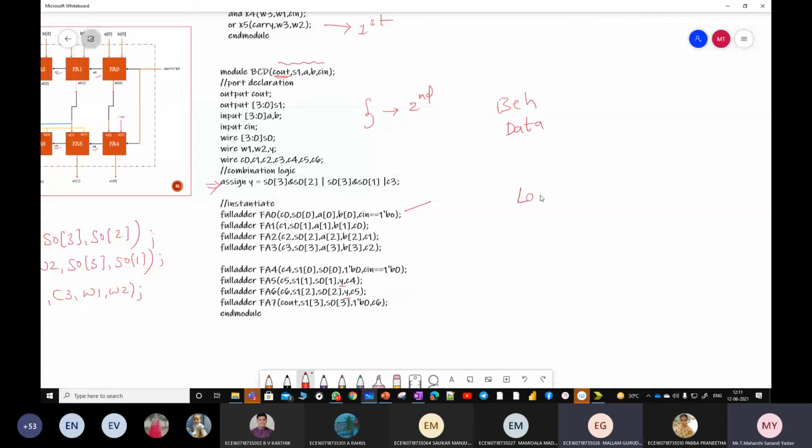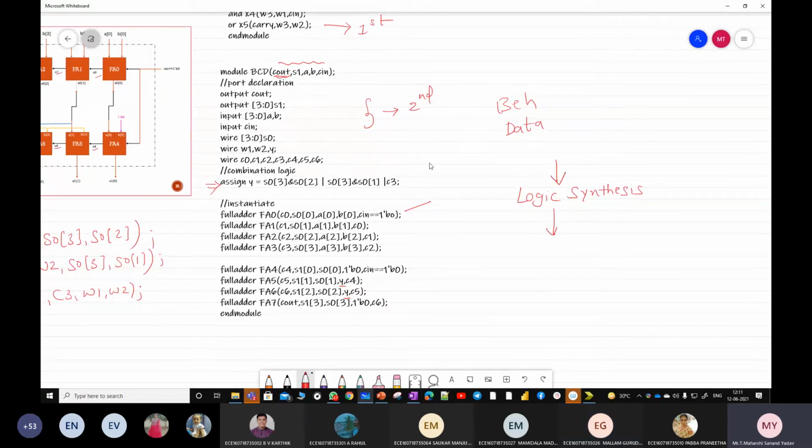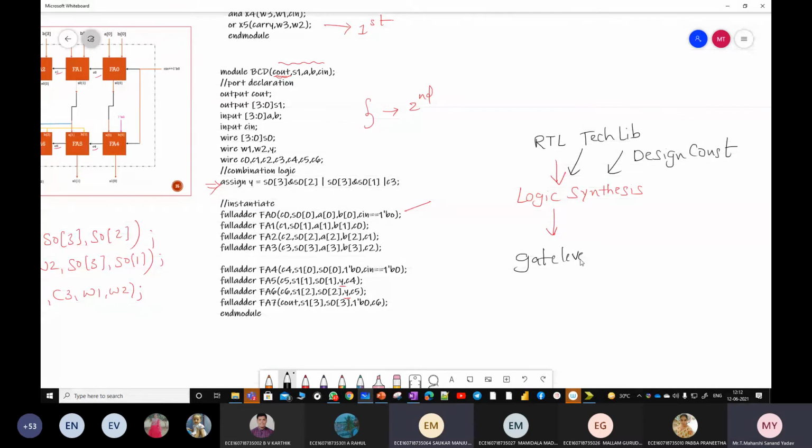After doing logic synthesis, what will be the result that I'll get? What are the inputs for logic synthesis and what will be the output? Already this topic is covered. What is the input for logic synthesis tool? Your RTL code is 1. Next, technology library. Next one is design constraints. All these are given as an input to logic synthesis tool. And what will be the output after logic synthesis? Gate level netlist. Gate level netlist.